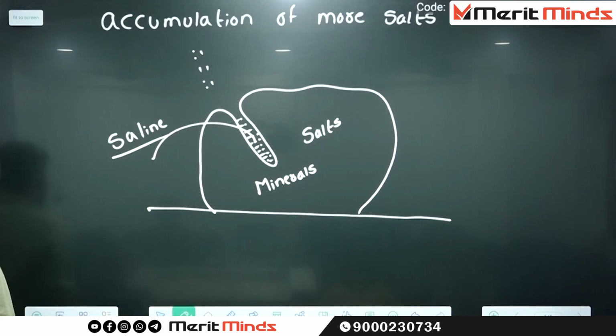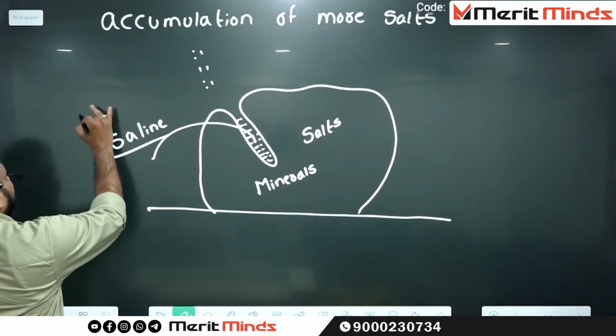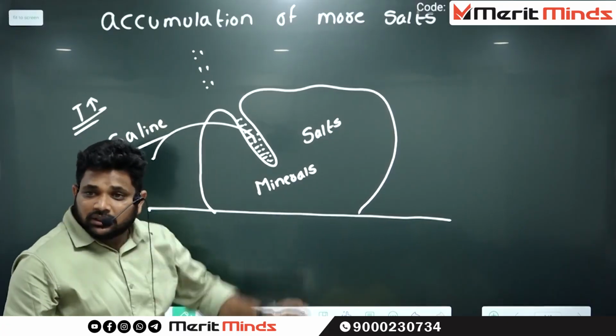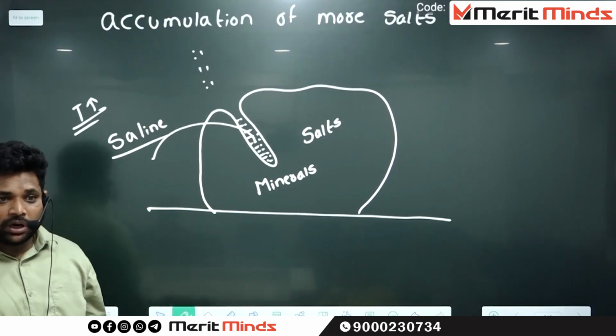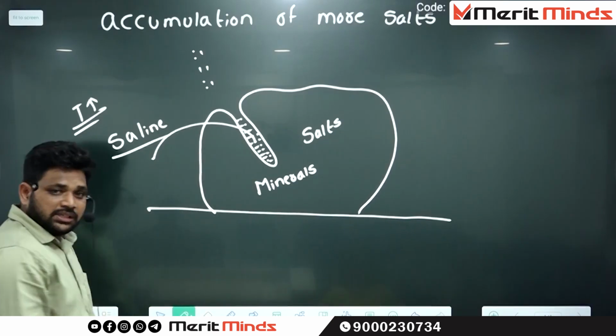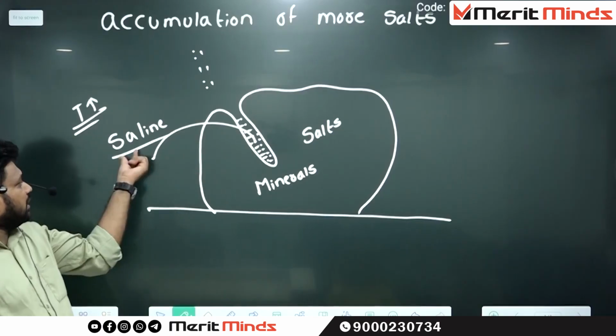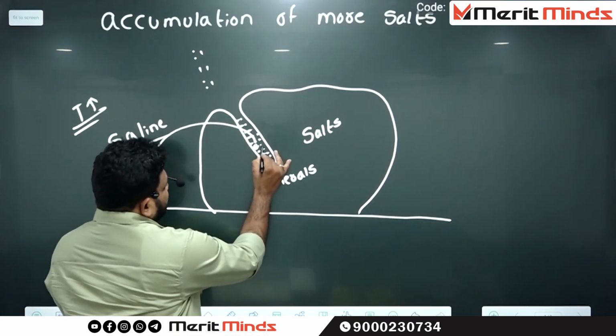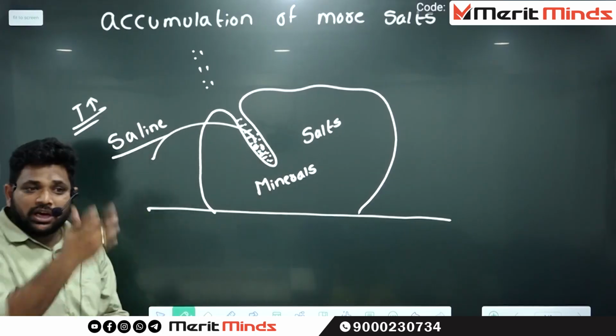But next day, if the temperature increases, what happens to this water? This water will evaporate. Whenever the water evaporates, only the salt remains there itself, and the water evaporates.